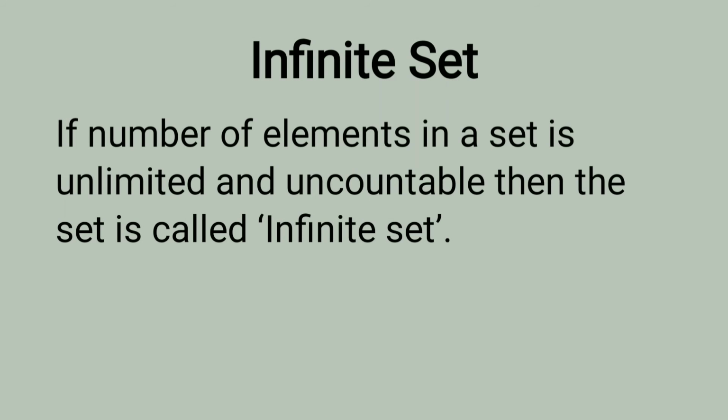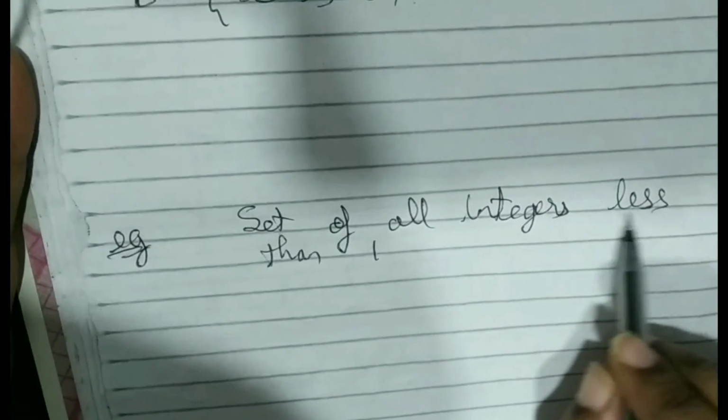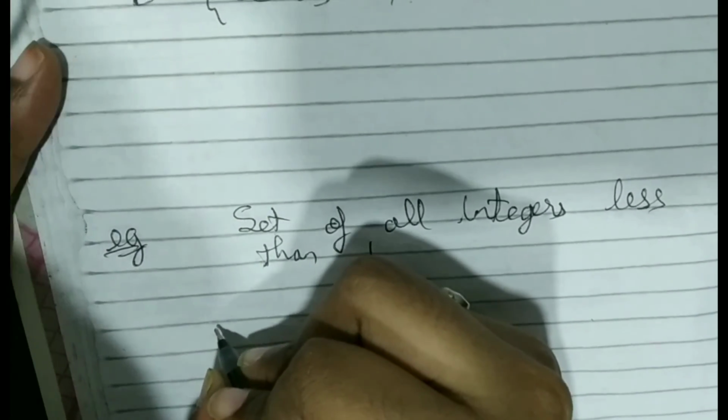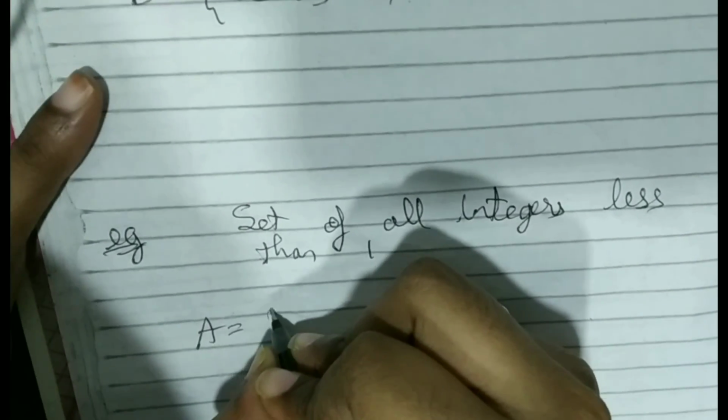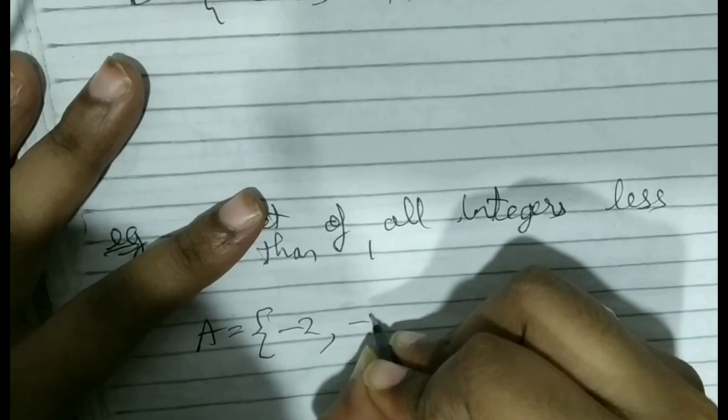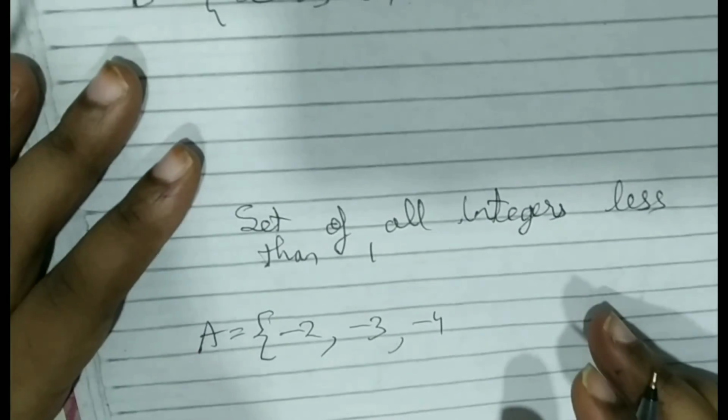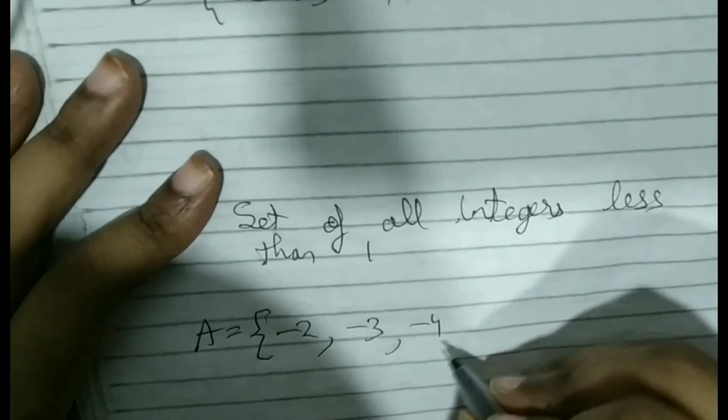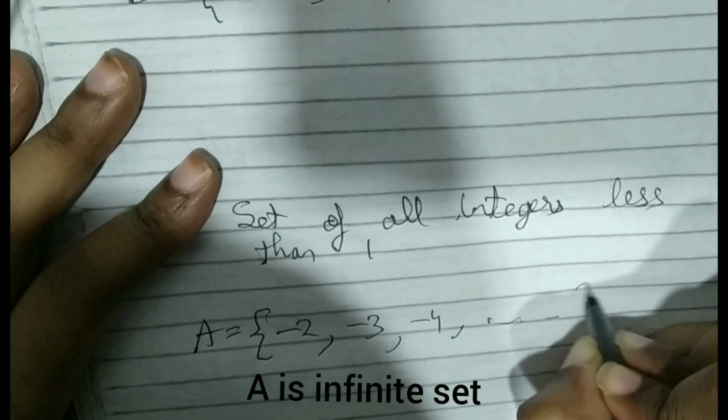Infinite set. If the number of elements in a set is unlimited and uncountable, then the set is called an infinite set. Now see this example: set of all integers less than 1. Integers means we are including negative numbers also, less than 1. Now see how we will write it. What is less than 1? Minus 2, minus 3, minus 4. Can we find an end to this? No. It will go on continuing. So A is an infinite set.